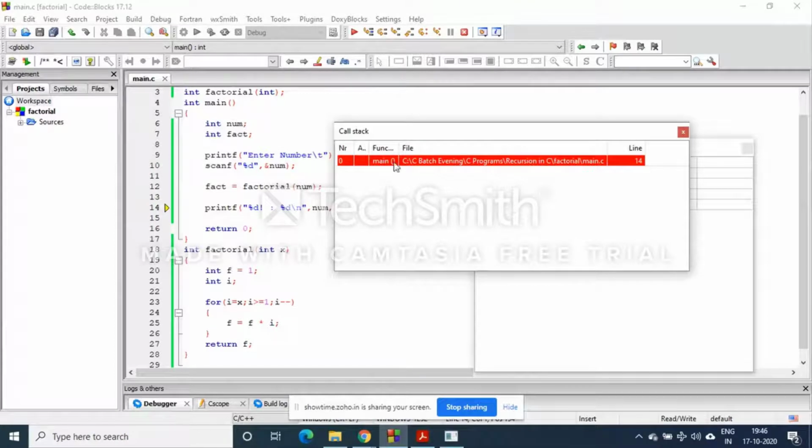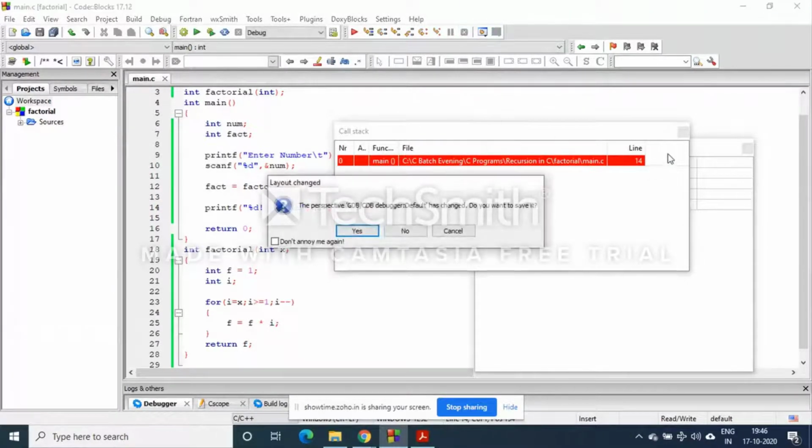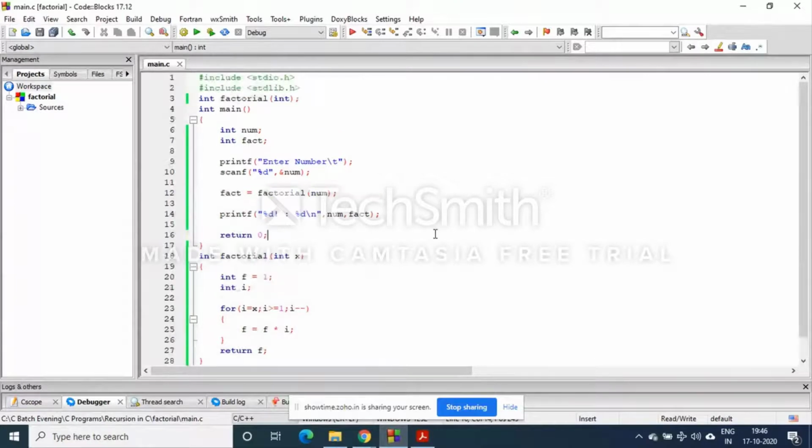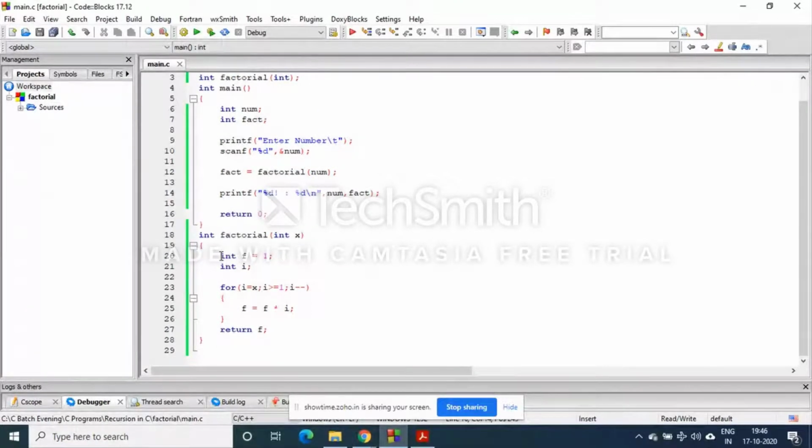So that will be popped from this call stack. And once it is done, I will terminate this. Now, if we solve this program using recursion, I will make the changes here only.